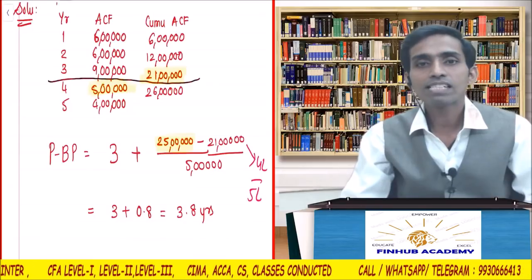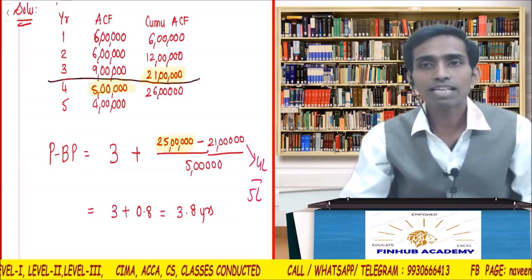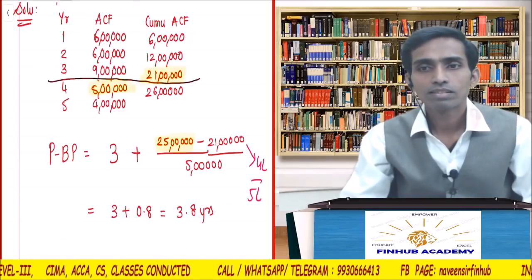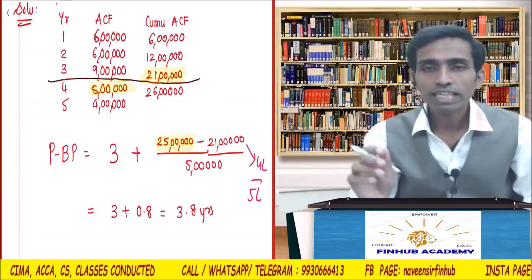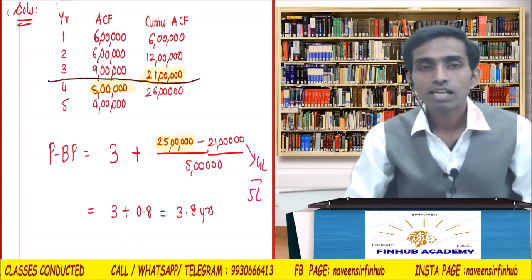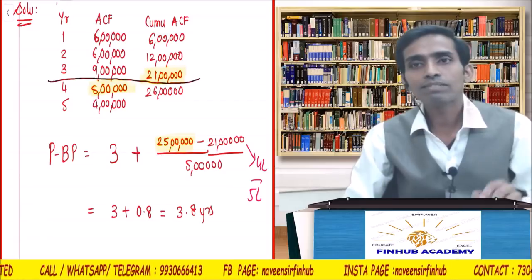Why is 5 lakh divided? That is what I explained. Anyone tell him why 5 lakh is divided? In a full year, I am going to recover 5 lakhs. How much do I have to recover? 4 lakhs. So 4 upon 5. How much time will it take?